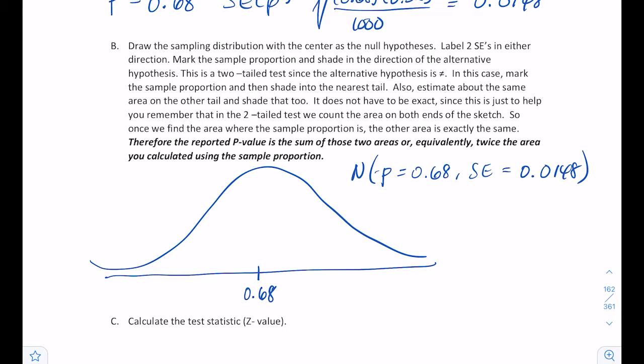That's how I'm going to calculate my other values. If I add 0.68 plus 0.0148, it comes to about 0.695. Then if I add 0.0148 to that, I get 0.710. Going backwards, I'm going to have 0.68 minus 0.0148, so that comes out to 0.665. And if I keep subtracting, I get that. So that's two standard deviations in either direction.